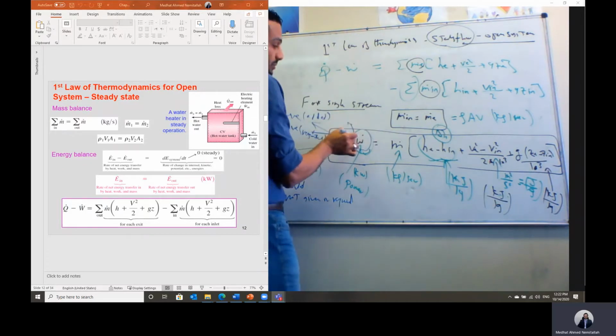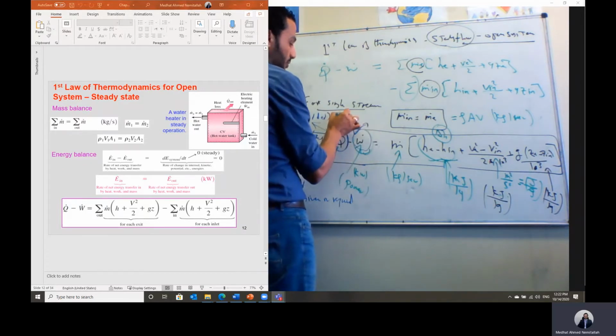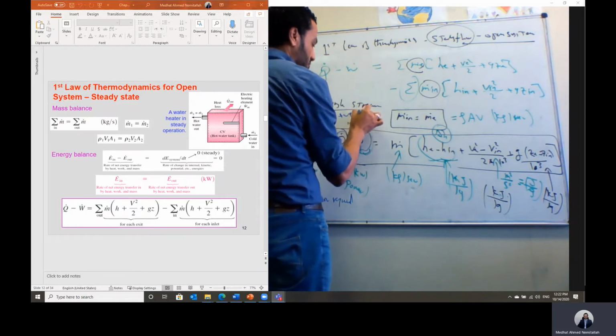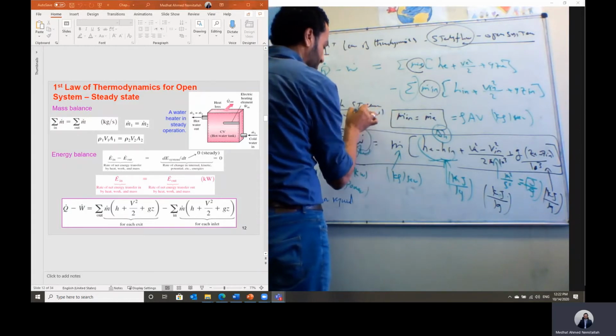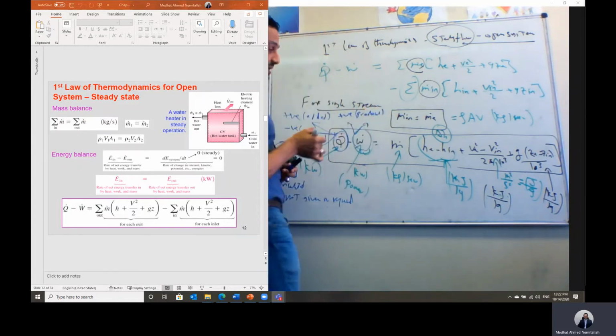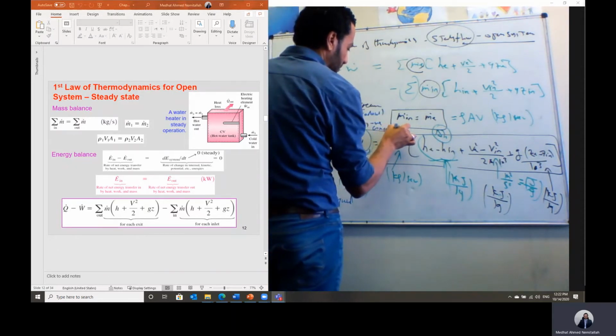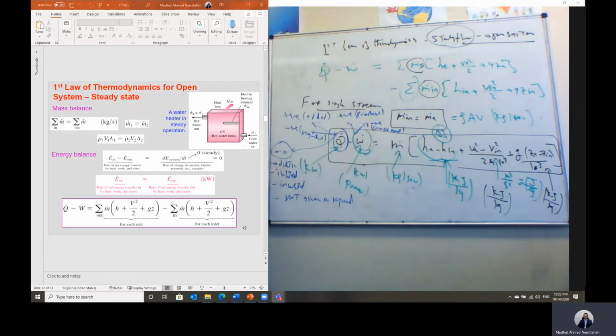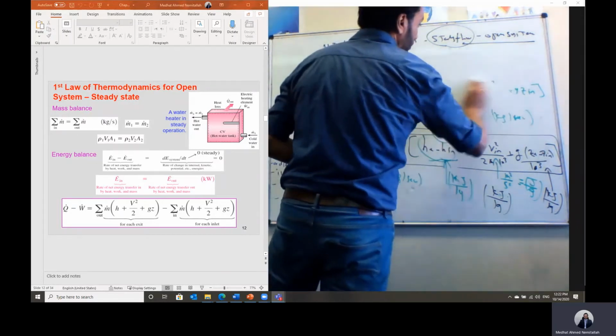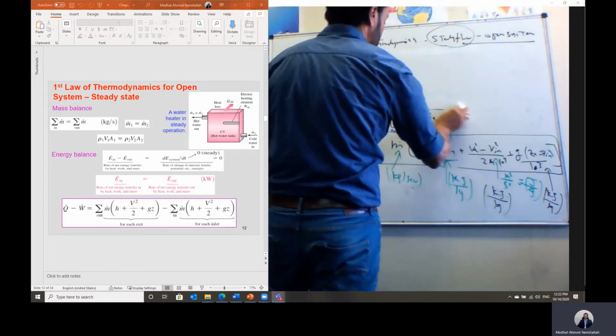And the opposite to this is the work. Work can be positive if it is produced from the system, like the turbine, and it can be negative if it is consumed by the system. Like in case when we have a pump or compressor or fan, all of these devices are consuming work. So the sign of the work should be negative in this case.